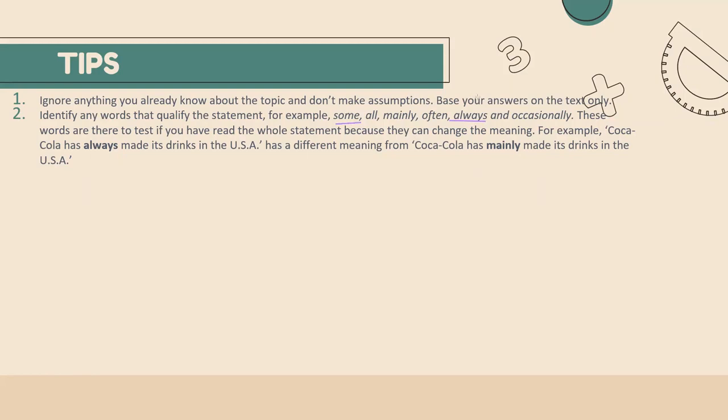Then also your answer is not true. Your answer is false, because there is a difference in some and always. Always means हर बार ऐसा होता है, and some means कई बार ऐसा होता है, not always, not all the time, right? So there is a difference between these words which are very important.